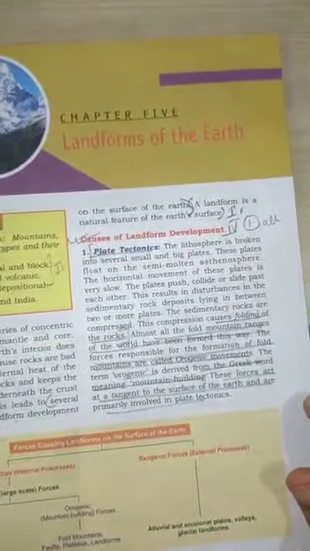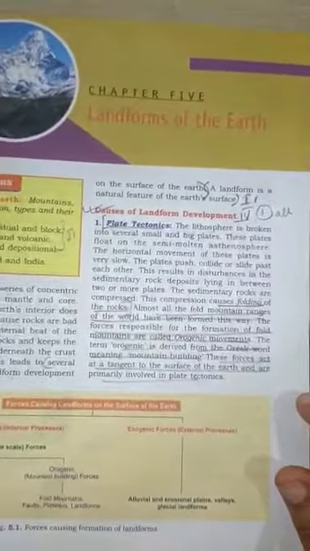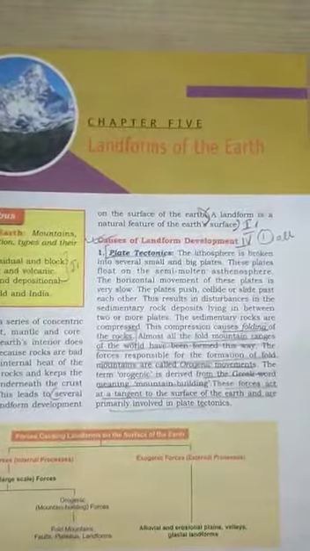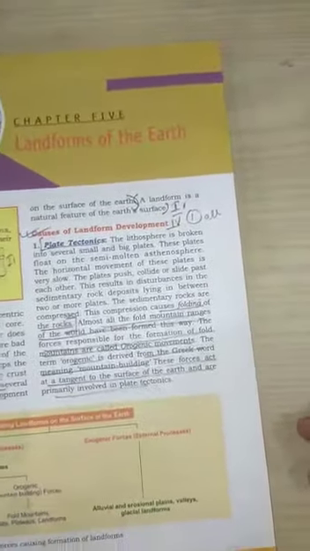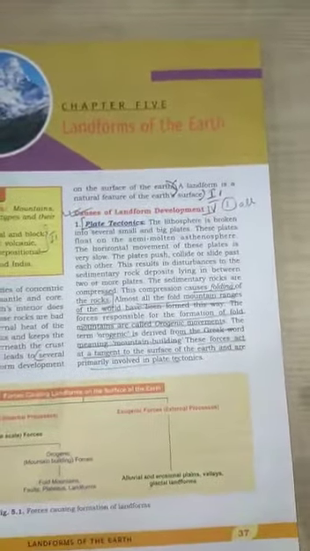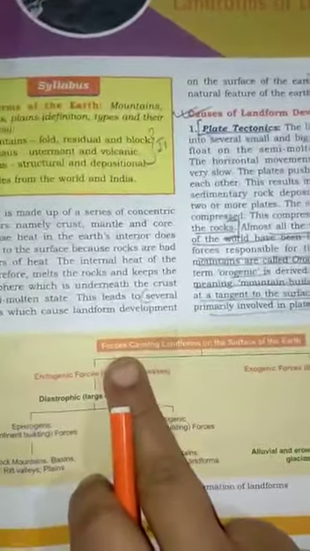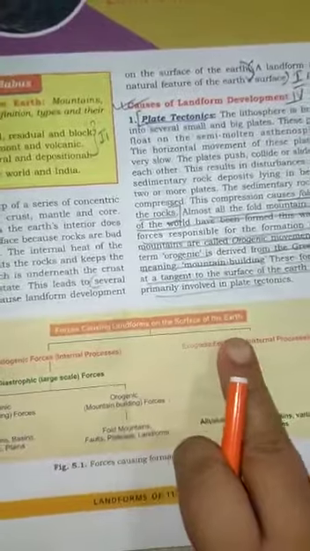orogenic movement. The forces responsible for the formation of fold mountains are called orogenic movements. The word orogenic has been derived from the Greek word meaning mountain building period. These forces act as a tangent on them. You can see here there are forces causing landforms on the surface of the earth.